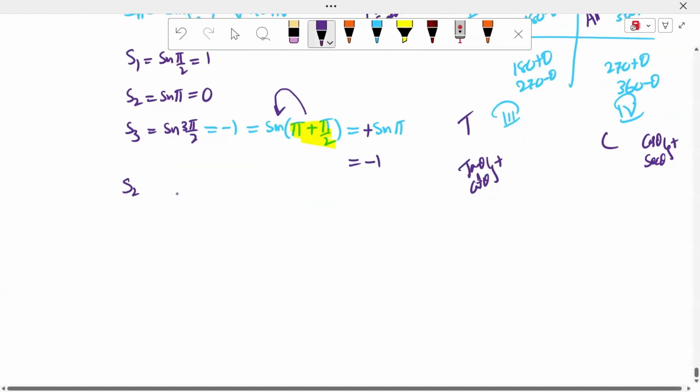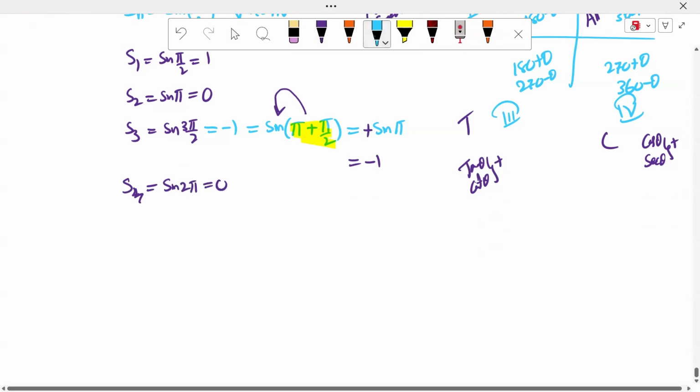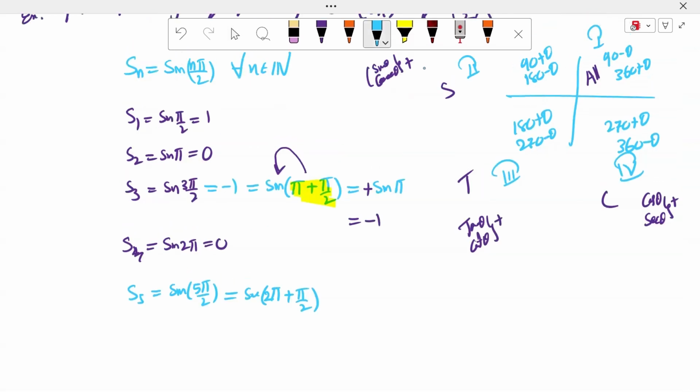Next, n is equal to 4, sir. It is nothing but sin 2π, sir. 360 degrees, sir. Sin n is equal to 5, sir. It is sin(5π/2). It is nothing but sin of π. Sin(5π/2) value is nothing but 2π plus π/2, sir. 2π plus π/2. 180 plus theta. Very good, sir. In 180 plus theta, sin is negative.